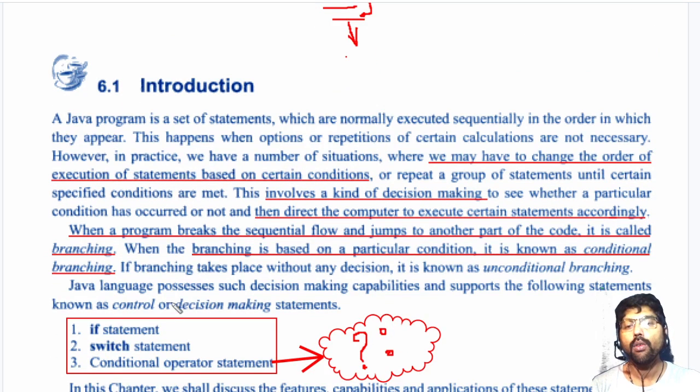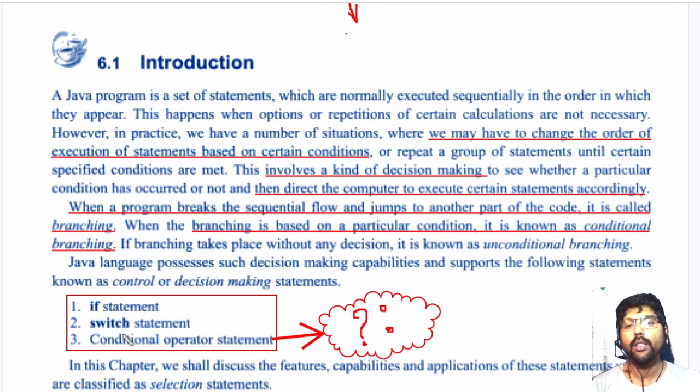Now in Java, this decision making can be done by three statements: if statement, switch statement, and conditional operator statement. The conditional operator I already mentioned. It is nothing but a question mark and a colon. This conditional operator behaves like an if else statement. I will explain the if else statement next. It works in a similar way.